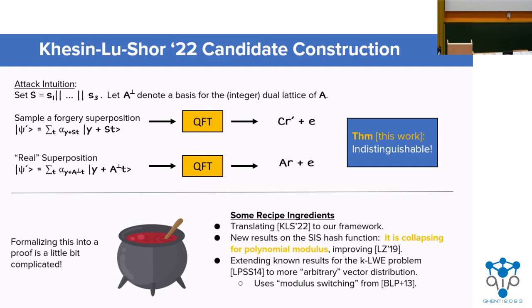To fully complete the proof requires a bunch more steps. First, we have to translate KLS22 to Mark's lattice-based framework, which is not so easy. And we end up having to actually show some pretty interesting new results. So we show that CIS is collapsing for polynomial modulus, which improves the result of Zhandry 19, who showed that it was true for superpolynomial modulus. We also have to extend known results on the KLWE problem, for those of you that are familiar with lattice cryptography, to make it hold for a more arbitrary vector distribution.